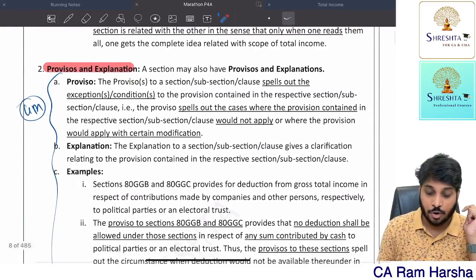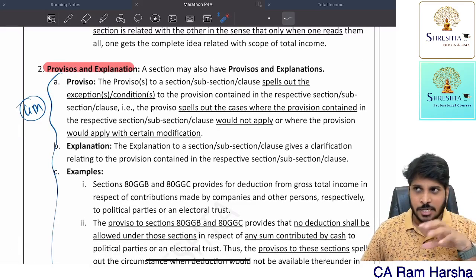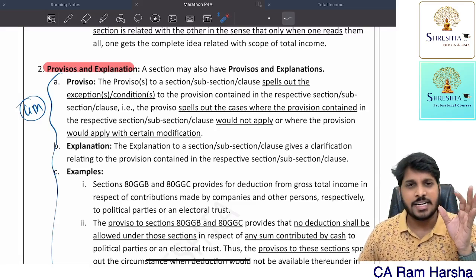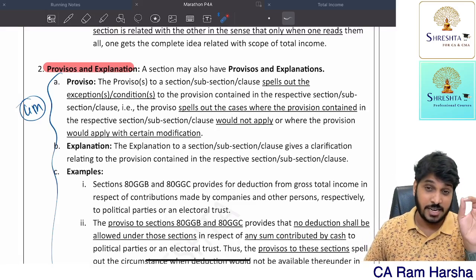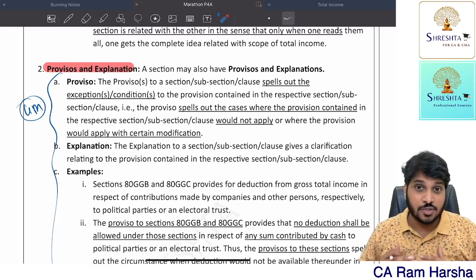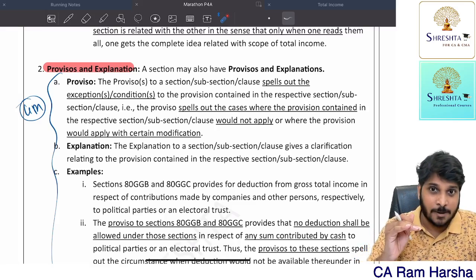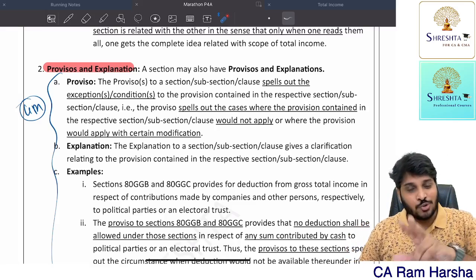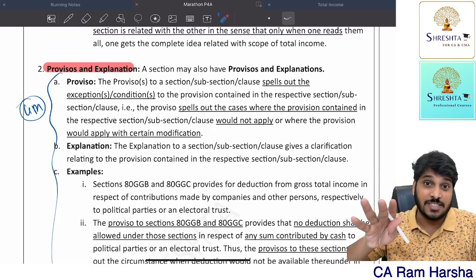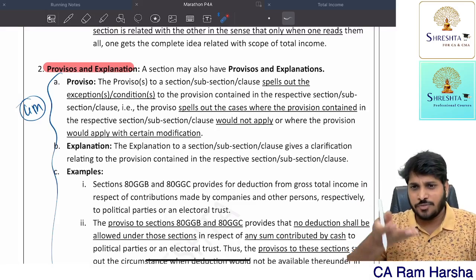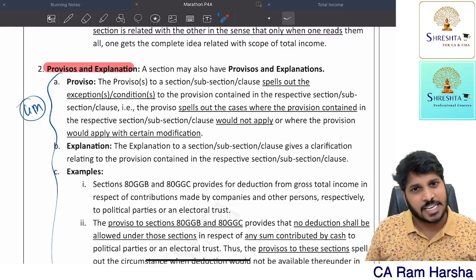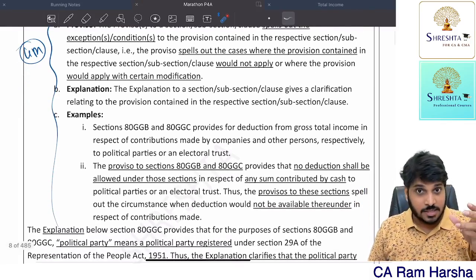Proviso and explanation. What does proviso mean? Suppose there is a section called 48. Section 48 talks about computation of capital gains for non-depreciable assets. For that section, there is a proviso 2. The proviso 2 says, for a long-term capital asset, indexation facility is available. Proviso 3 says debentures and bonds are not eligible for indexation. So that is for section 48.